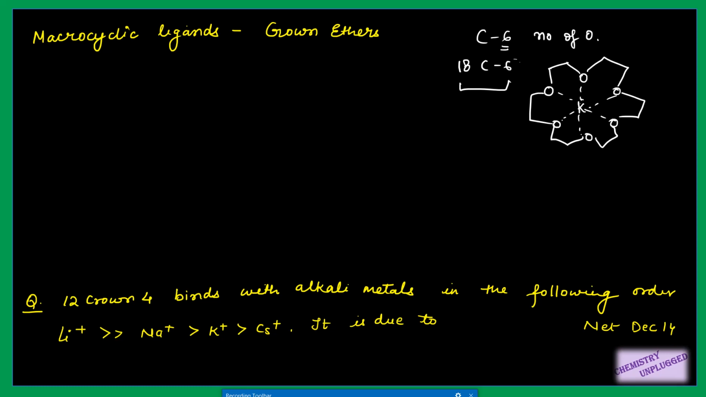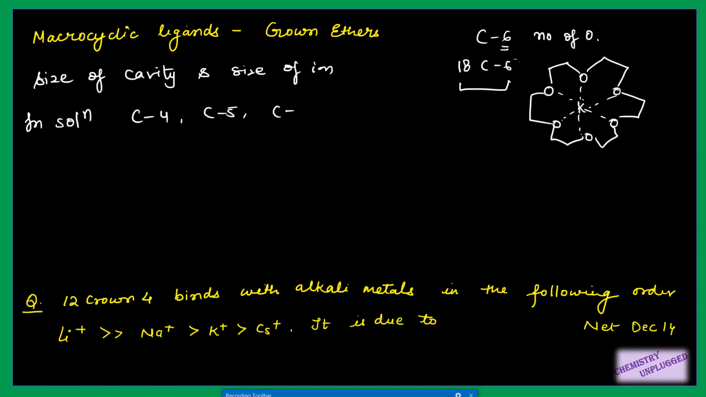When their sizes match, then they will form very efficient bonding, right? So the most important property is the size of the cavity and the size of the fitting ion. When we are talking about solution phase, crown 4, 5, 6 and 7, all types of crown ethers prefer binding with potassium. This is when we are talking about solution phase.